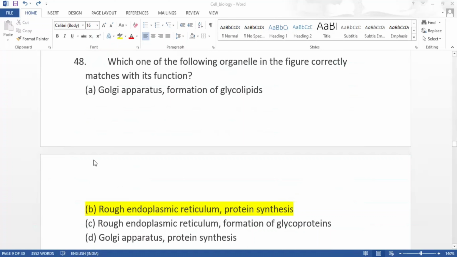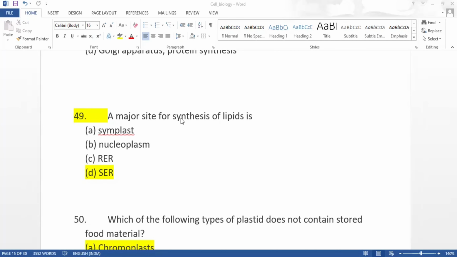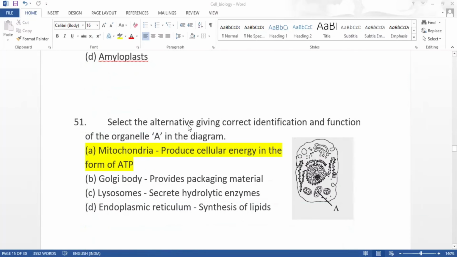Which one of the following organelles in the figure correctly matches with its function? The answer is rough endoplasmic reticulum and protein synthesis. A major site for synthesis of lipids is smooth endoplasmic reticulum, which is SER. Which of the following types of plastid does not contain stored food material? It is chromoplasts.